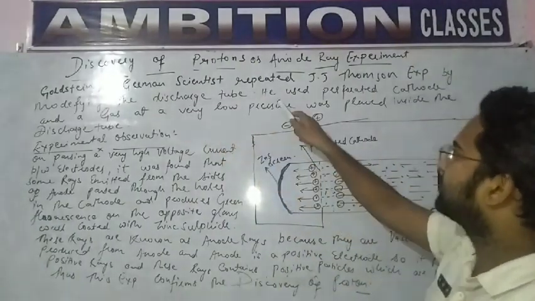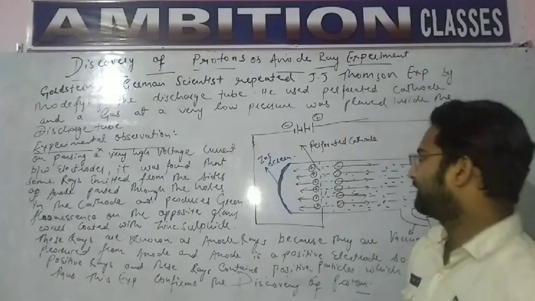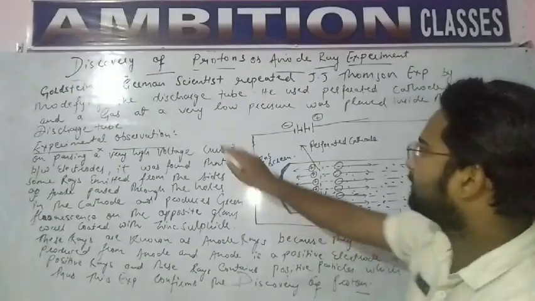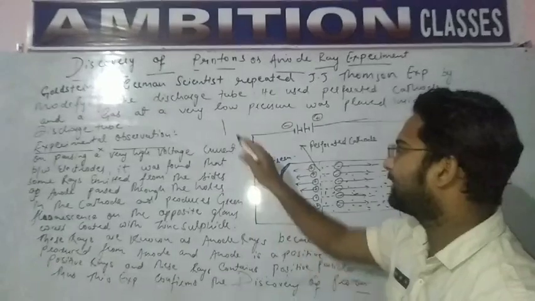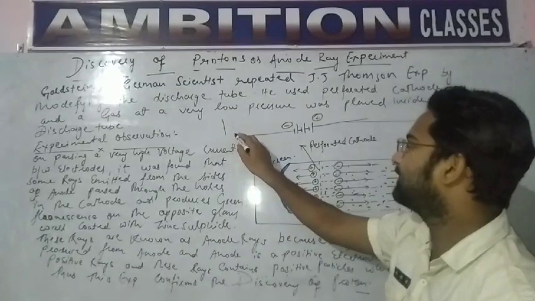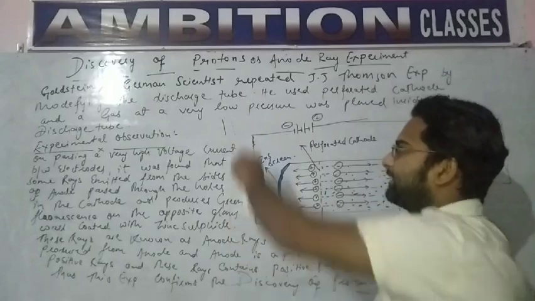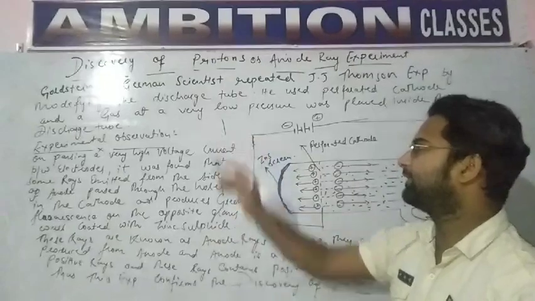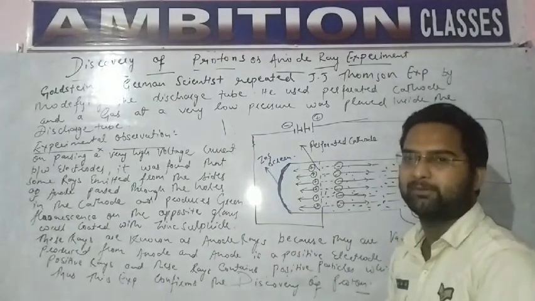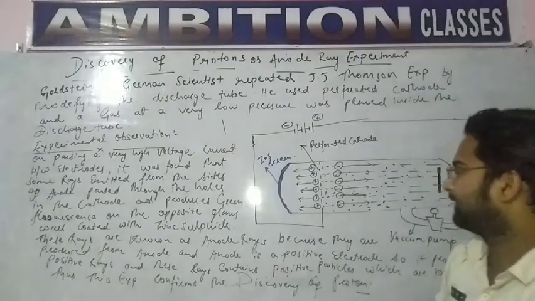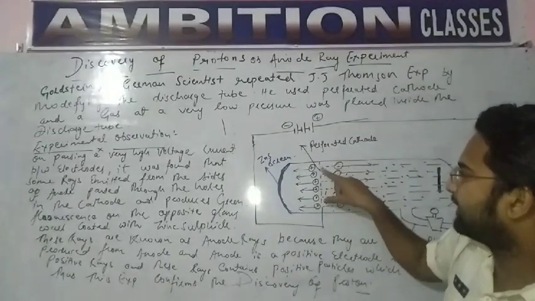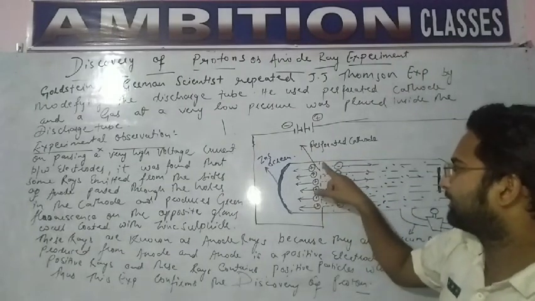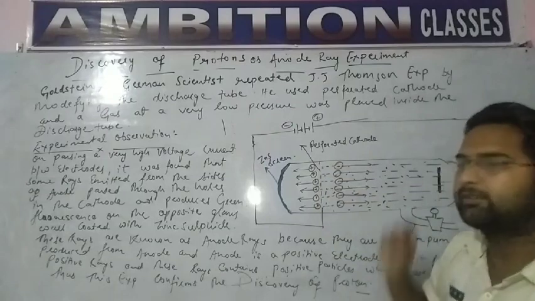By modifying the discharge tube, he used a perforated cathode instead of a plain cathode. What does it mean? Cathode is like this, but perforated cathode is like this. There is a gap between each point, so it is known as perforated. And when there is no gap, then it is not known as perforated. Let's see this. We have a cathode here, and in between the dots we have some gaps, here some gap, here some gap. So it is known as perforated cathode.